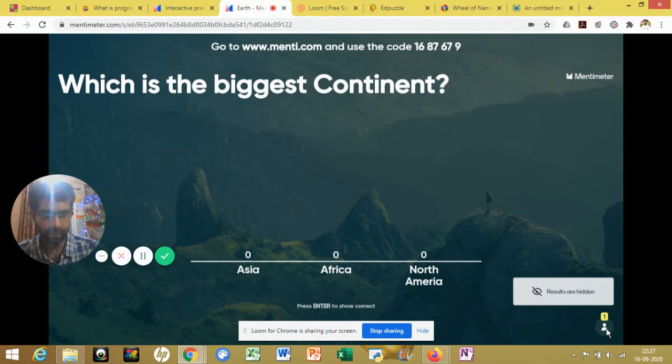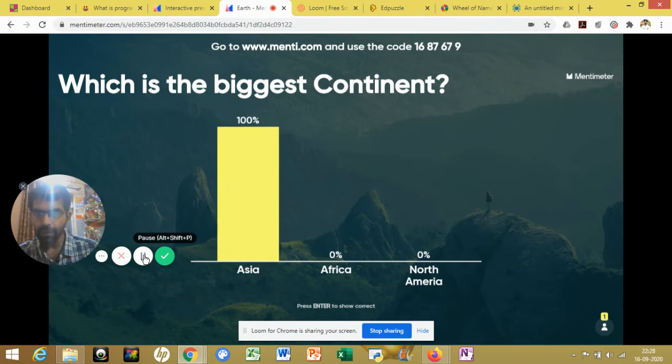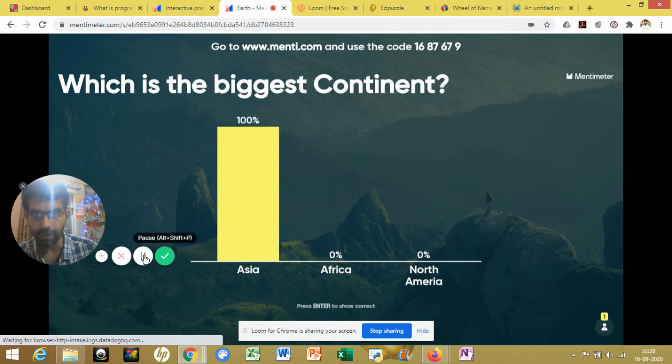So one student has given the answer to this question. Okay. So see, this was the correct answer which we got. Okay, now we will move to another question. The student has given the correct answer for this.